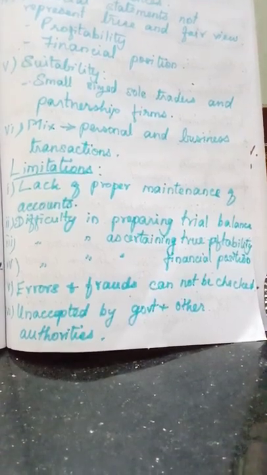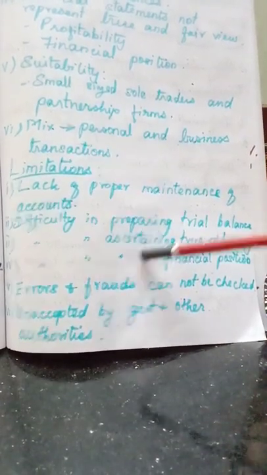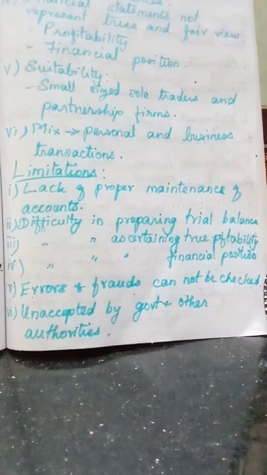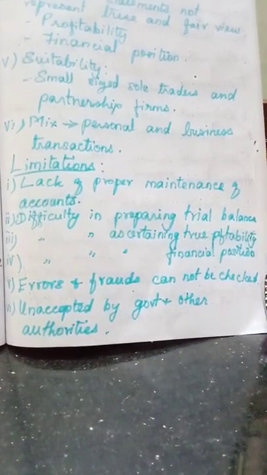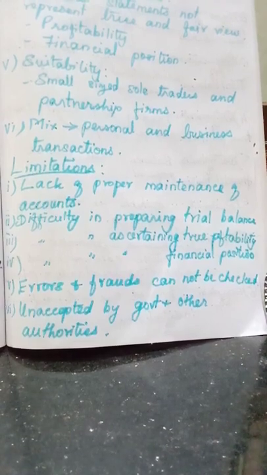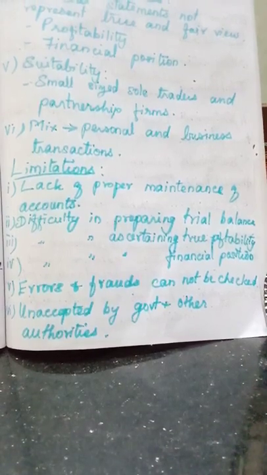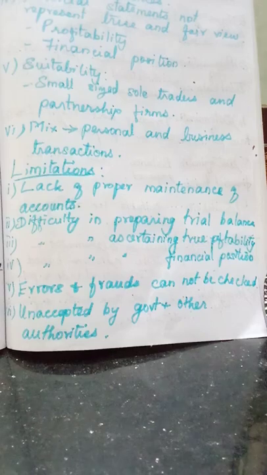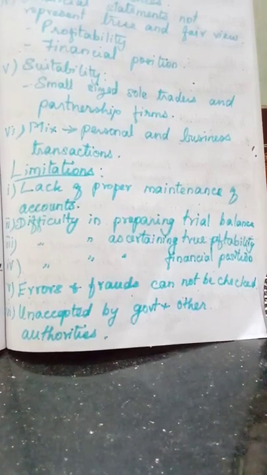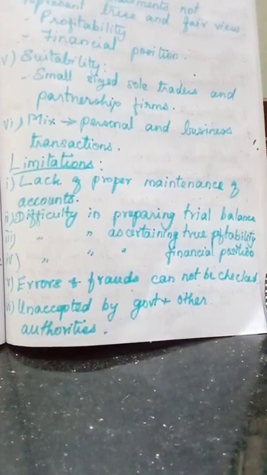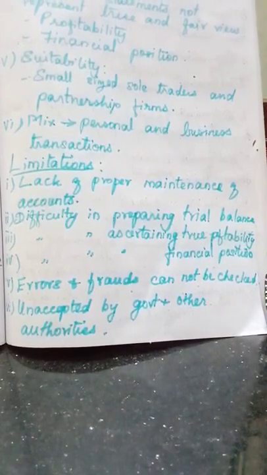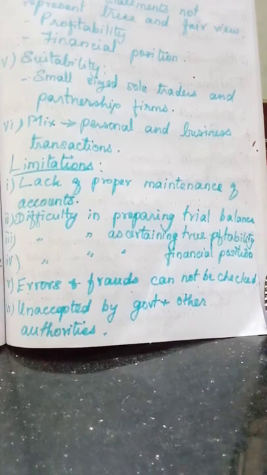Third point is difficulty in ascertaining true profitability. In the features itself, we have learned that financial statements may not represent a true and fair view. We have studied the same thing. So it is difficult in ascertaining the true profitability because the trial balance is not prepared. Some of the transactions are omitted. So the profit may not be true. Understood? What is the next point?